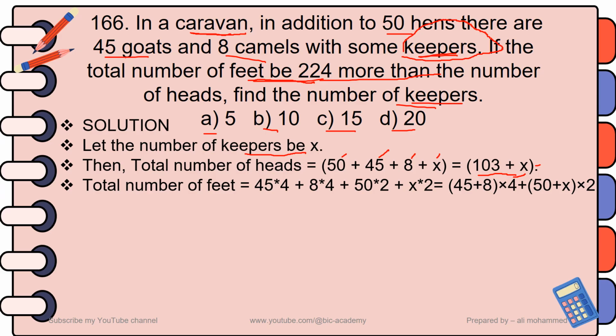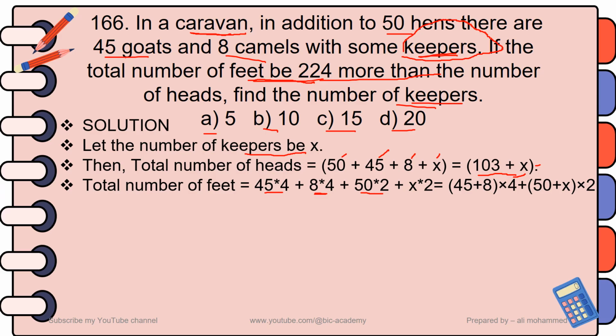The number of feet of the goats is 45 times 4, since each goat has 4 feet, plus the number of feet of camels, 8 times 4, plus the number of feet of the hens, 50 times 2, plus the number of feet of the keepers, X keepers times 2 feet each, so X times 2.